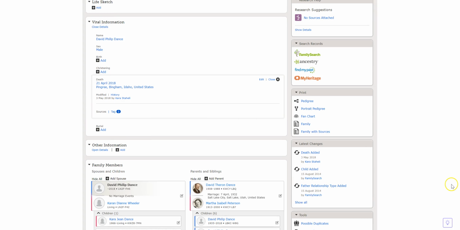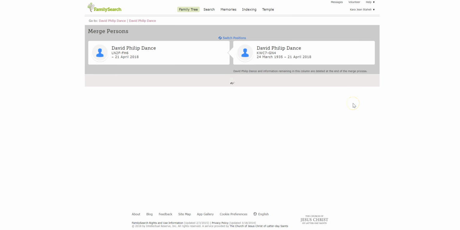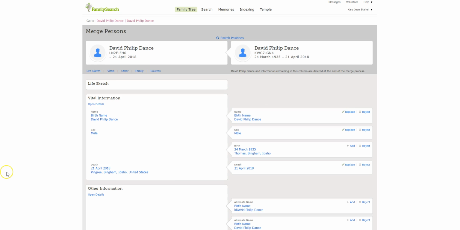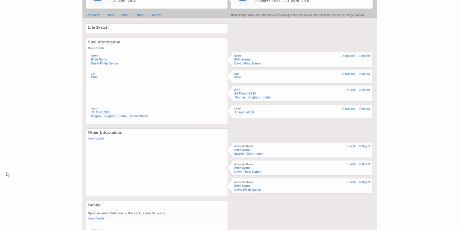So now that that record is marked as deceased, we can come down here to possible duplicates, and it shows the record from Family Search, is what I think this is, as the possible duplicate. So we'll review that. We want this one to take that one.